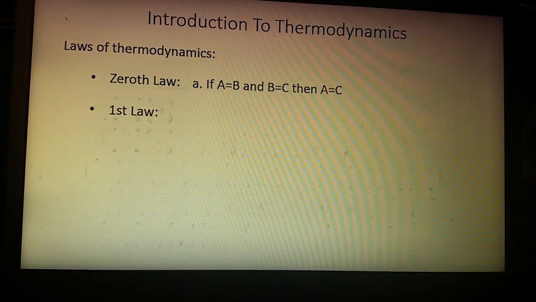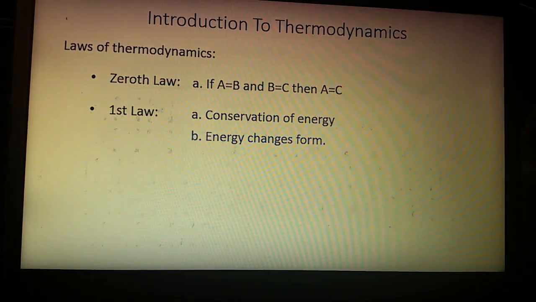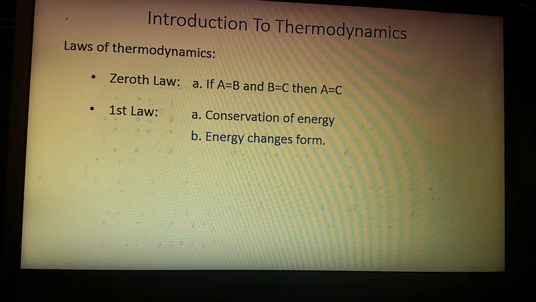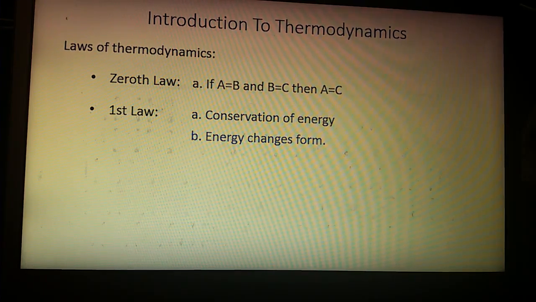Now to the first law. It specifies the conservation of energy. Do you know the definition? Energy changes form. Energy can never be created nor destroyed. It changes from one form to the other. This law alone gives a very rosy picture. Think about it. If energy changes form so easily, we will never be short of energy. Theoretically, this law allows for a machine to operate forever using energy from the surroundings.